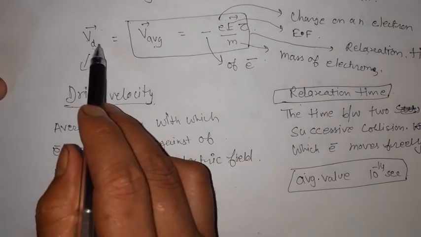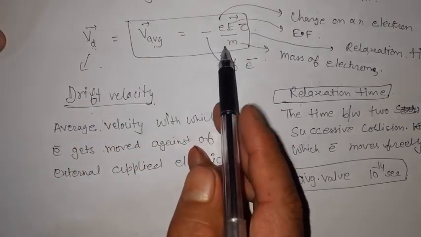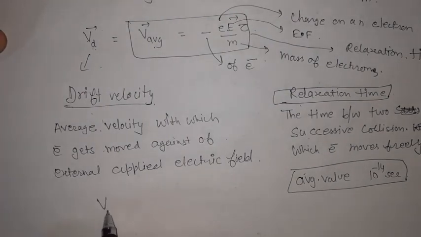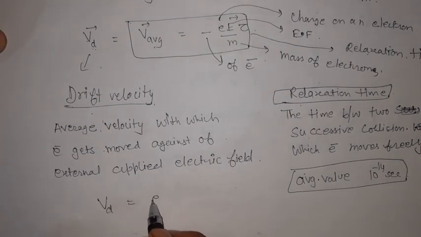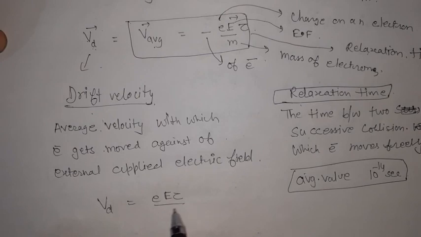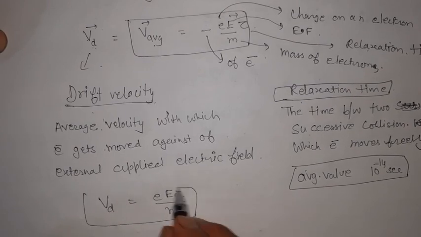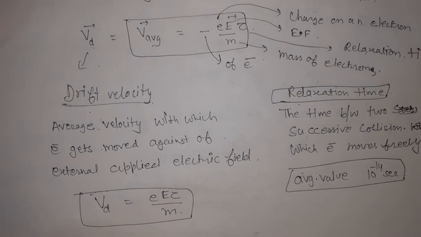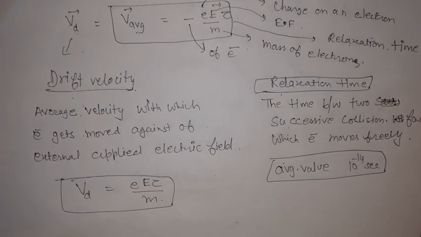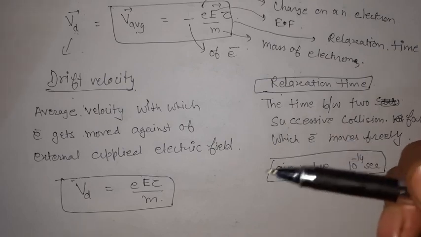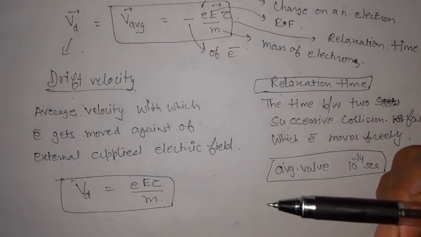And here we have written it in the vector form, students, and if in scalar form then you will use this one as eE tau by m. This is in the scalar form. Okay, so thus we come to know that whenever we apply the electric field in the conductor, these electrons move with this average velocity, which is known as the drift velocity.